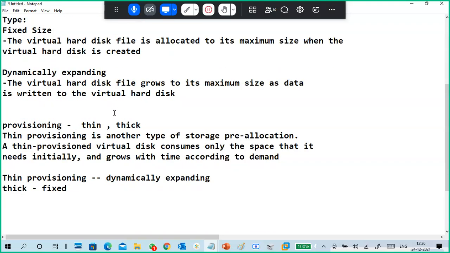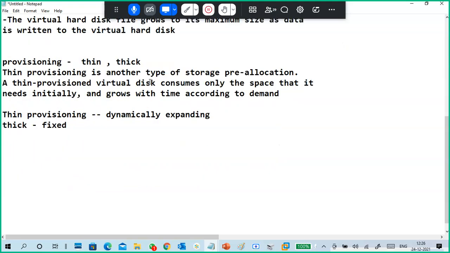There are mainly two types of disk: fixed disk and dynamic disk. There is one more, but I'm not going to that one. First understand: a fixed disk is a virtual hard disk file that is allocated its maximum size when the virtual hard disk is created. Whenever you create a virtual hard disk, it immediately occupies space from your physical hard disk. With a dynamically expanding disk, only when you put data into the virtual hard disk will its size increase. There is also another terminology in different technologies: thin provision and thick provision. It is very simple. Thin provisioning means dynamically expanding type, and thick provision is the fixed type.